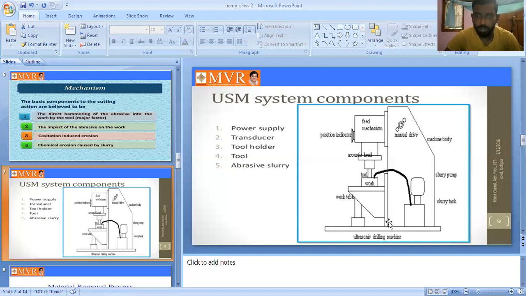It is a work table one. So this one we can call work table one. It is a workpiece. It is a tool. It is a tool holder. It is a horn head. It is a position indicator one. It is a feed mechanism.